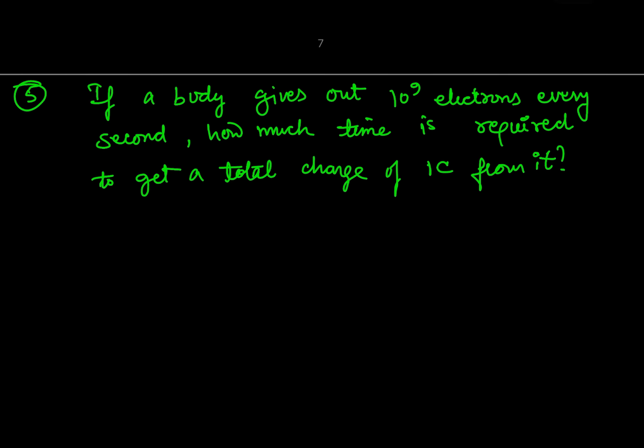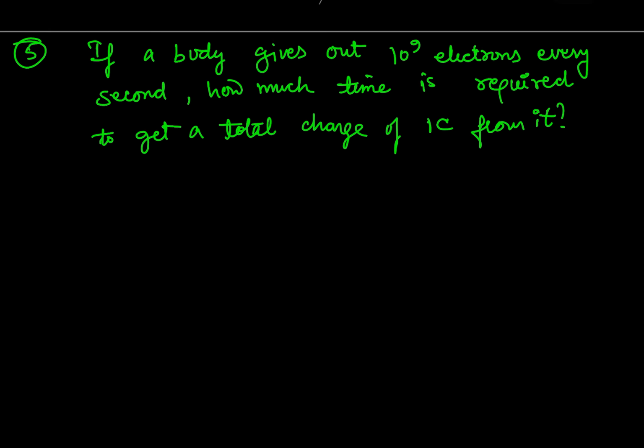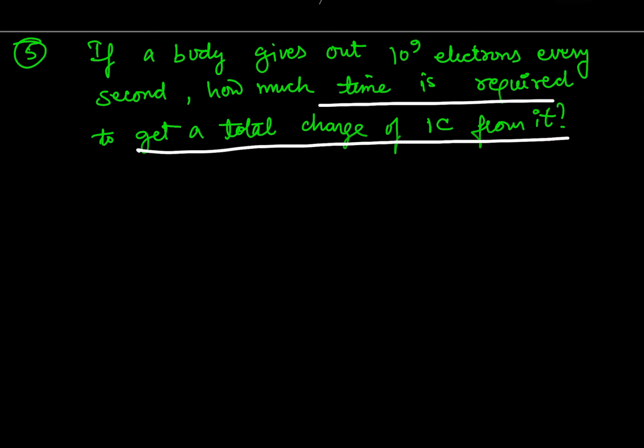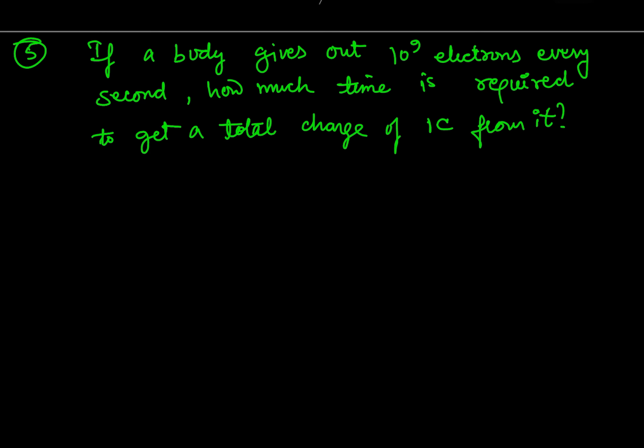Now the next question: if a body gives out 10 raised to the power 9 electrons every second, how much time is required to get a total charge of 1 coulomb from it? To understand the beauty of the question, we must mention the given values.